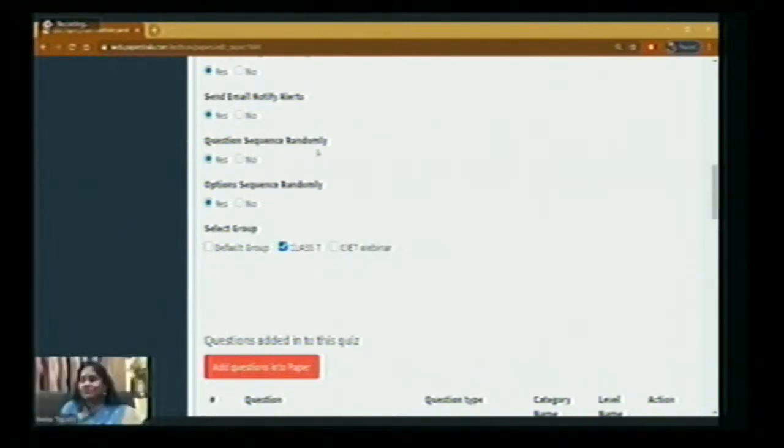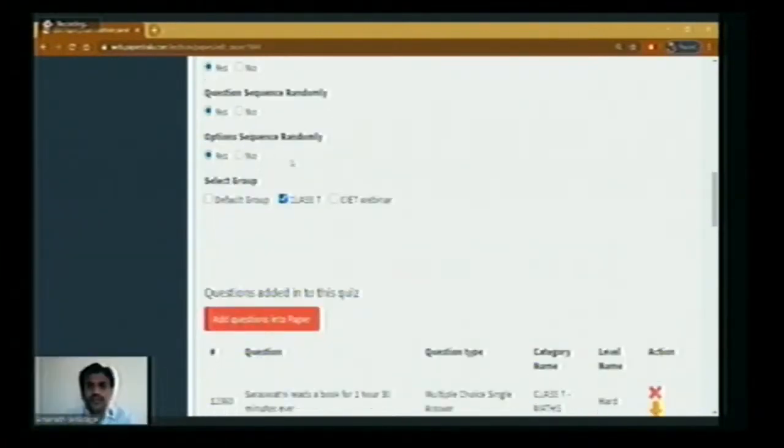Question sequence randomly. So this will be useful for all of you, for all the teachers. When you click on question sequence randomly, even if the students are sitting side by side, the question sequence will be different for both of them. Even the answer sequence will be different for both of them.